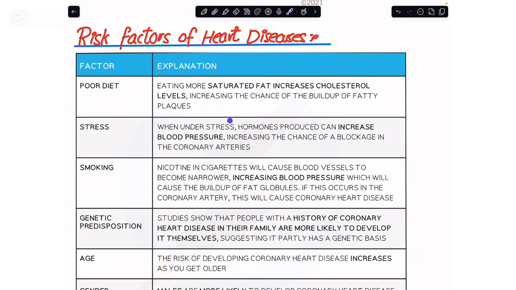When we are exposed to stress, the body's hormonal control is interrupted, and the hormones, by some means or other, are regulating the blood pressure as well. So when there is hormonal disturbance, the blood pressure in the body would increase, and when the blood pressure is increasing, the blood would exert more pressure toward the lining that we have for the coronary arteries, and the chance of developing coronary heart disease would be maximized.